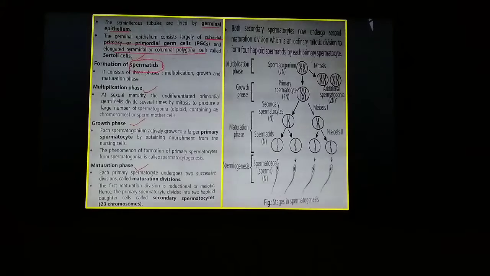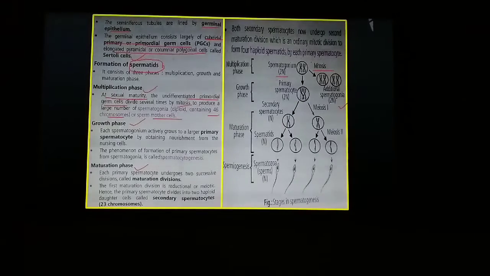In multiplication phase, when the male attains its sexual maturity, at that time the undifferentiated primordial germ cells divide many times. So they divide mitotically. Here in the figure you can see, with the help of mitosis, spermatogonium, that is mother germ cells, divide many times to produce additional spermatogonia, and it has 2n number of chromosomes, that is diploid in nature. In human beings, it has 46 chromosomes. So sperm mother cells, also known as spermatogonium, have 46 chromosomes in humans.